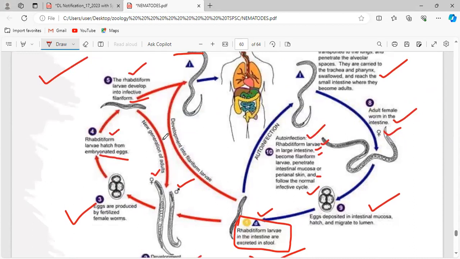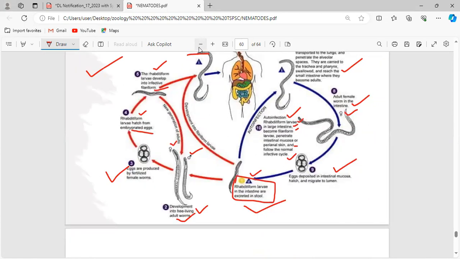See, okay, let me explain you clearly. As I have mentioned, this female and male will give rise to the eggs, and after the eggs, it will be converted into the rhabditiform larva. The eggs will be released in the fecal matter. Clear? And from the eggs, it will hatch out into the rhabditiform larva.